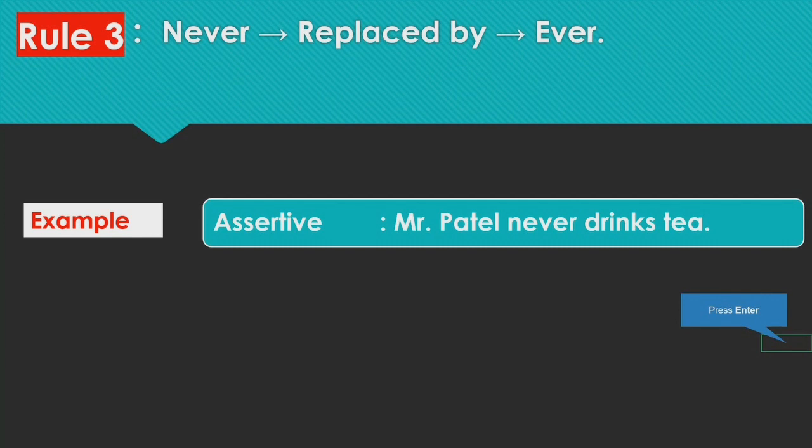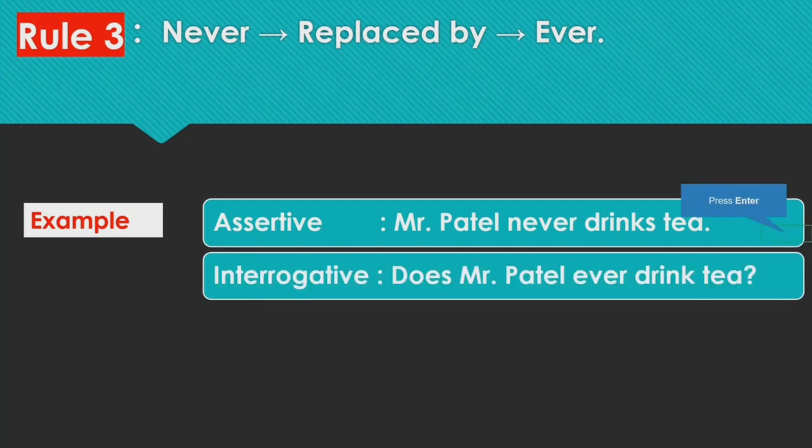So here again we will be using do, does. Here Mr. Patel means he, so we'll be using does, and never will be replaced with ever. So the interrogative sentence is, "Does Mr. Patel ever drink tea?"